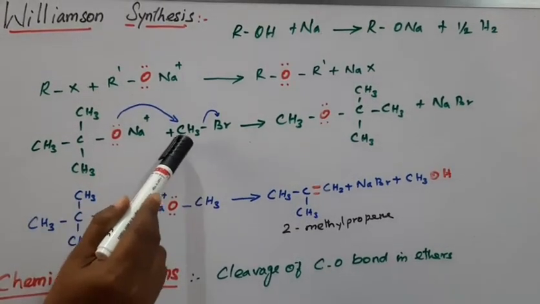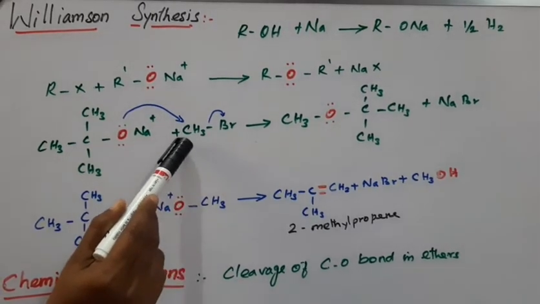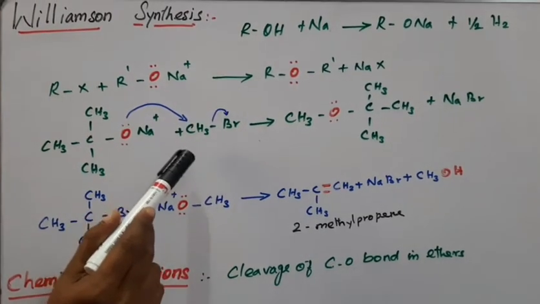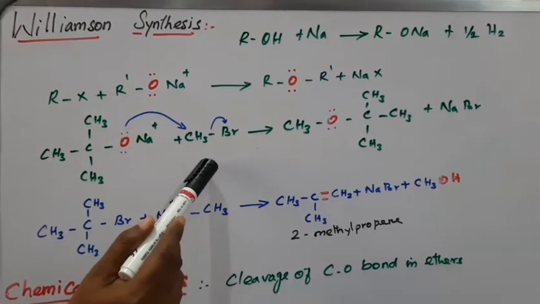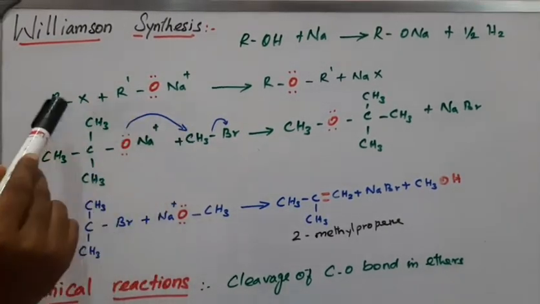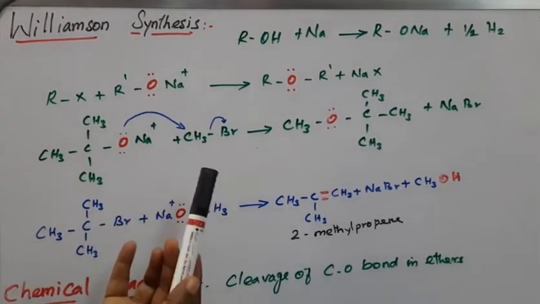The condition of a primary alkyl halide is because SN2 reaction takes place. For SN2, the order of reactivity is primary, then secondary, then tertiary. Students, keep in mind that the alkyl halide must be in primary form, otherwise we cannot get the yield.